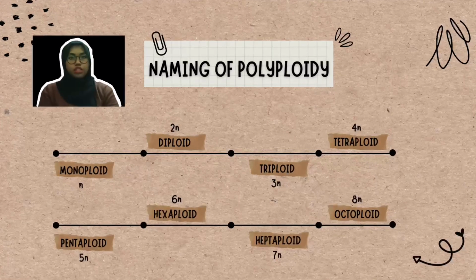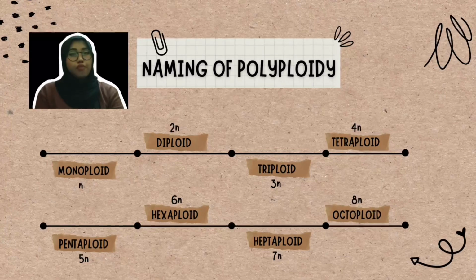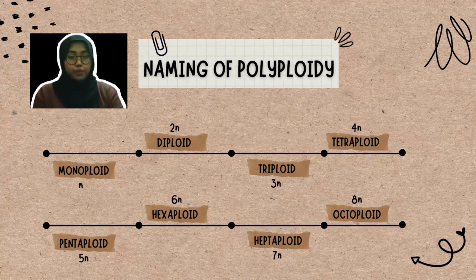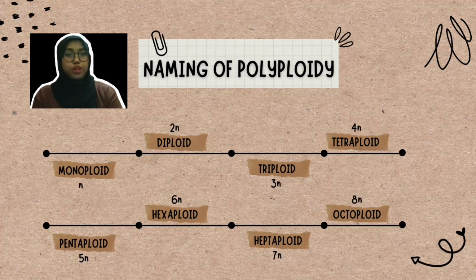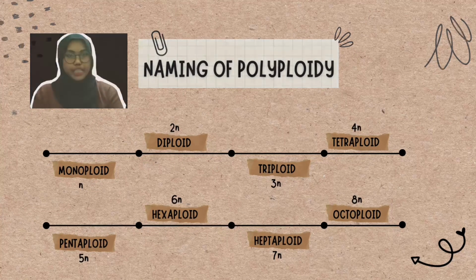This slide shows the naming of polyploidy. Polyploids have their own names, where each name represents the number of sets of chromosomes in the nucleus of a biological cell. First, one set is named haploid or monoploid, two sets diploid, then three sets and above are known as polyploid: three sets triploid, four sets tetraploid, five sets pentaploid, six sets hexaploid, seven sets heptaploid or septaploid, and lastly eight sets octoploid.